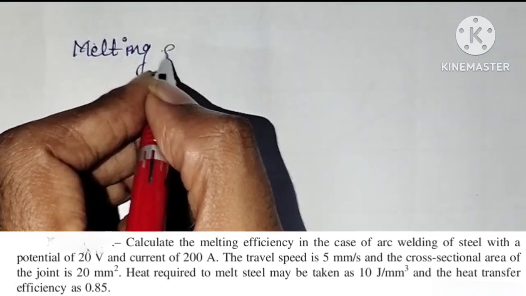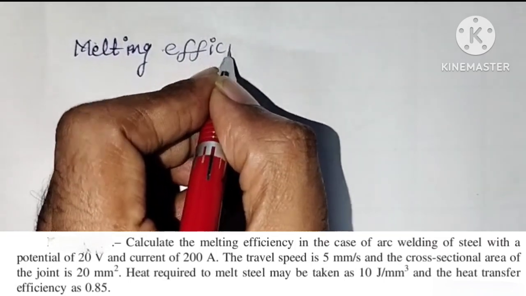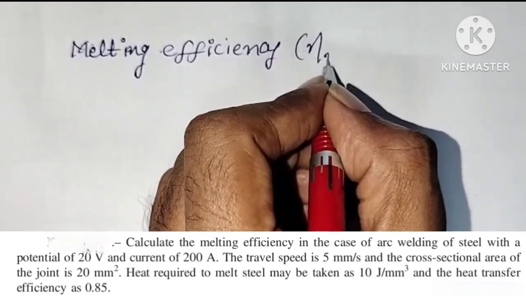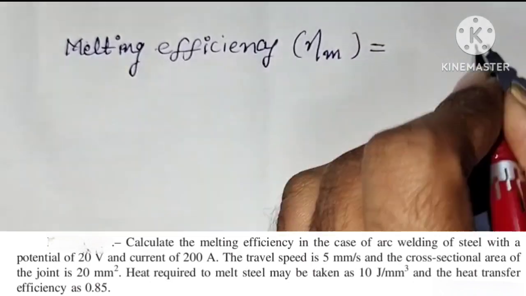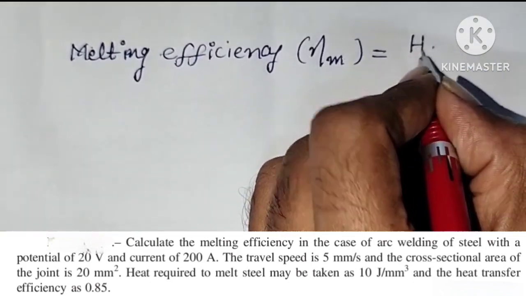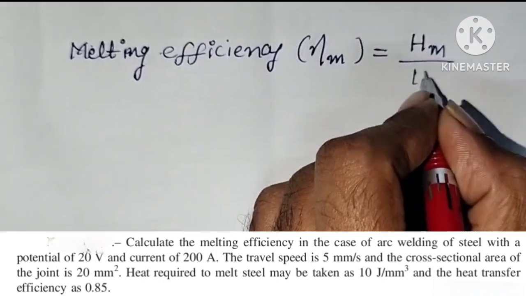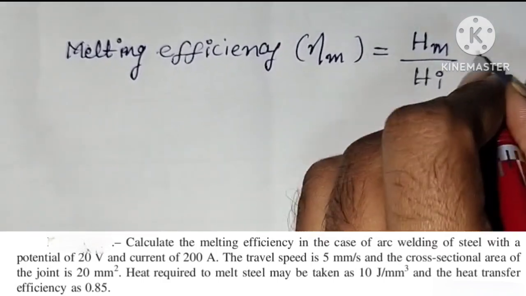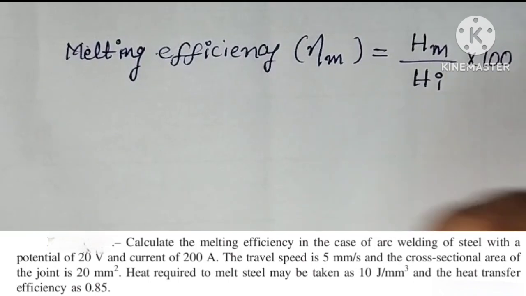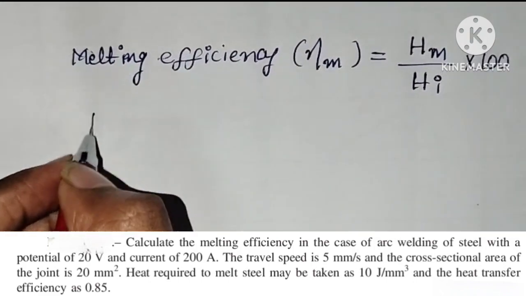We need melting efficiency, eta m. So what is the formula for melting efficiency? Melting efficiency is equal to Hm by Hi into 100. To get percentage, multiply by 100. So what is Hm here?